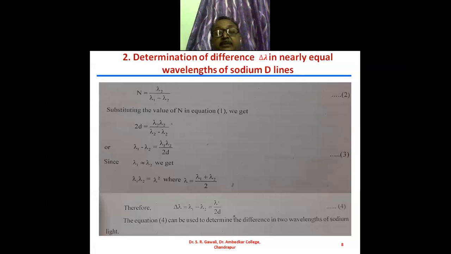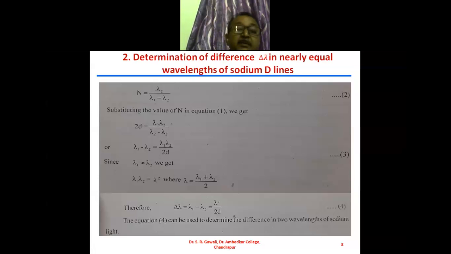If we take the average of the two, that is 5893. So delta lambda is the square of 5893 upon 2d. 2d is twice the distance, which will be measured. Then by using equation number 4, we can determine the difference in the two wavelengths of sodium light.